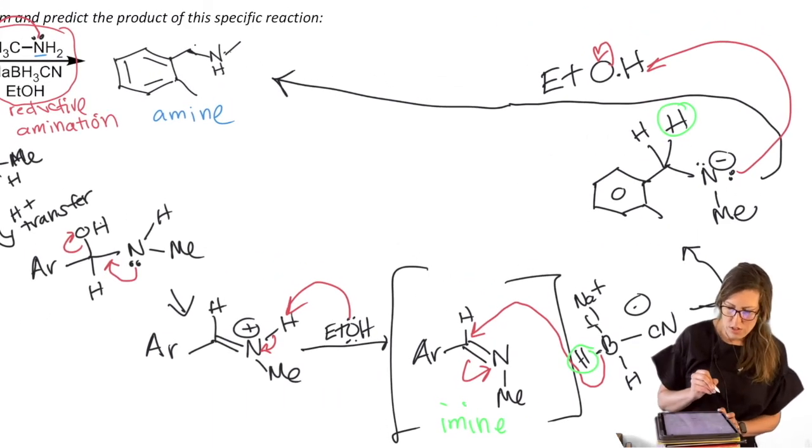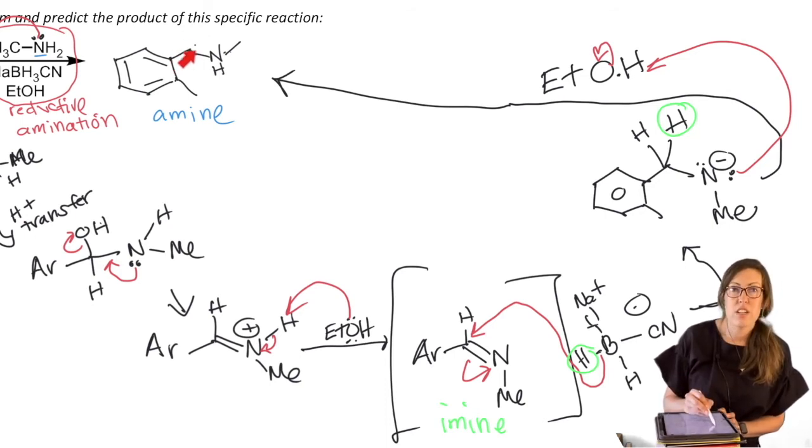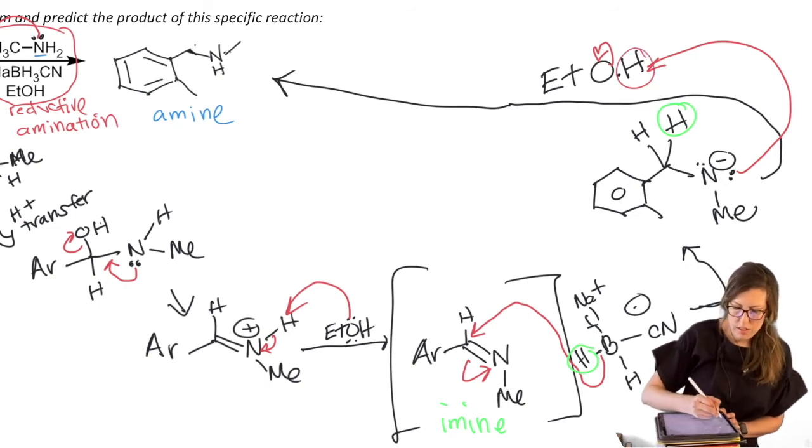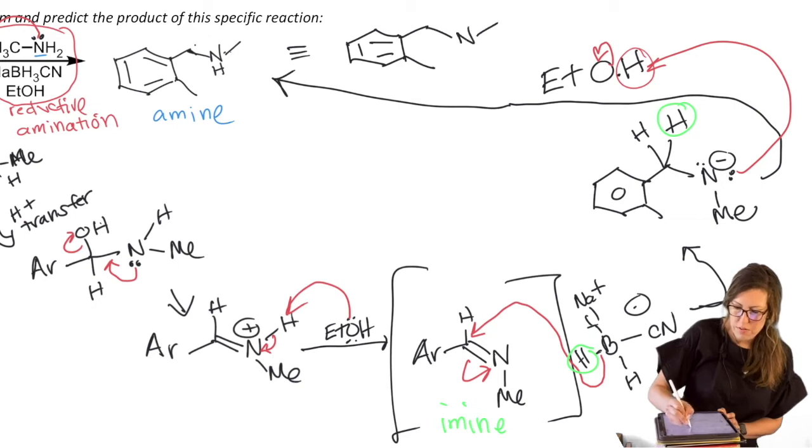Now, just observe some of our new groups. I wrote it out the standard way here, but our old H is here, our new green H is still there. And then if you want to say the red H, that would actually be from the ethanol, right? So I'm going to spell that out, filling those all in so you could keep track of them in the mechanism as you review it.